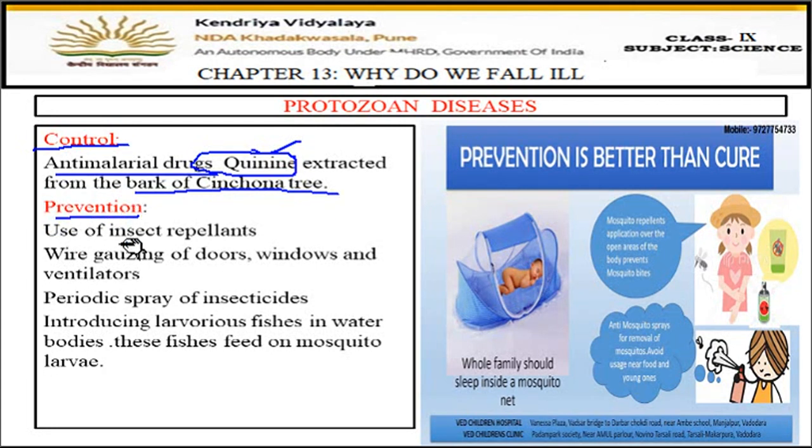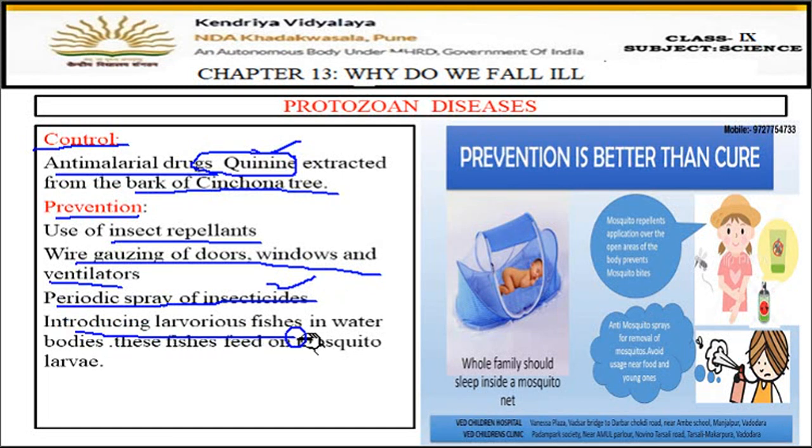Then prevention is the use of insect repellents. Everyone should use insect repellents, like Odomos creams and Good Knight roll-ons. These are all insect repellents which keep the mosquitoes away from the body. Then proper wire gauzing of the doors, windows, and ventilators should be there, so fresh air can come inside but not the insects. Then periodic spray of insecticides: in our surrounding areas there should be spraying from time to time so the insects can be killed.